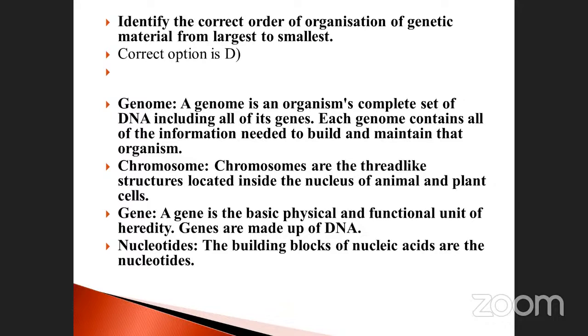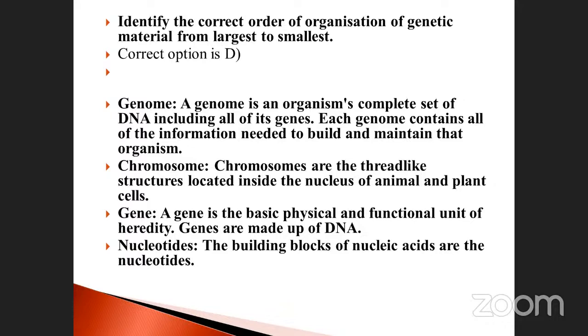See here. Nucleotide, just note it down. Each and every DNA molecule is constructed from 3 components. Suppose it is DNA: the first is the deoxyribose sugar molecule. The second is the nitrogen bases, which may be purine or pyrimidine.